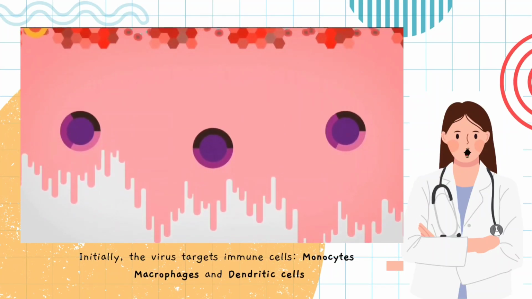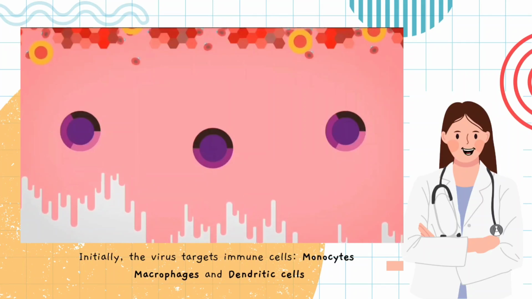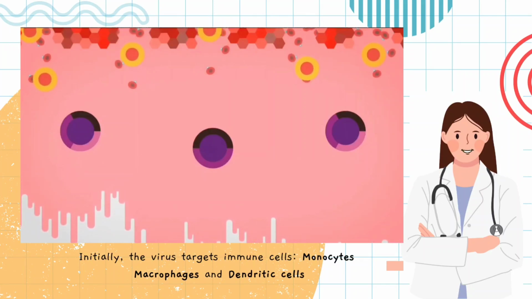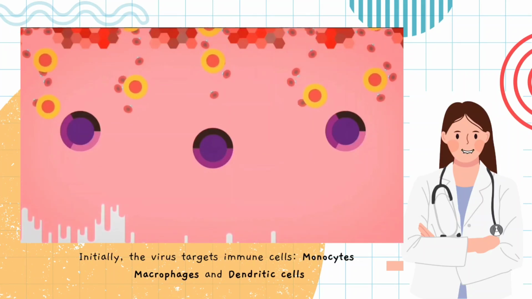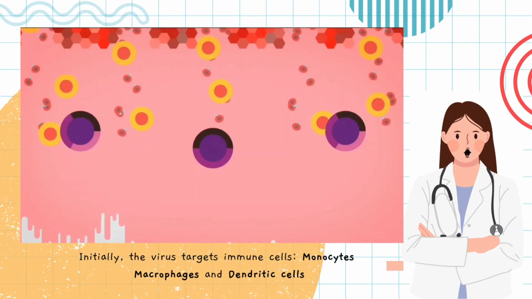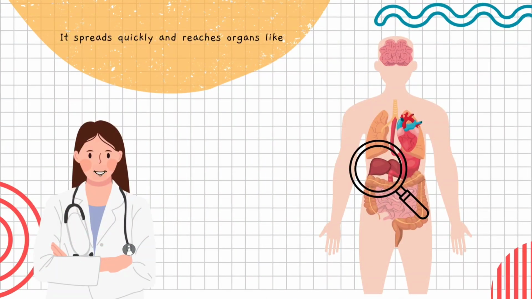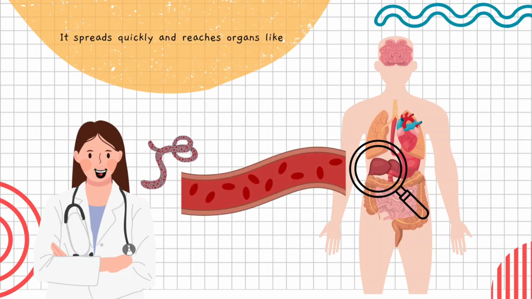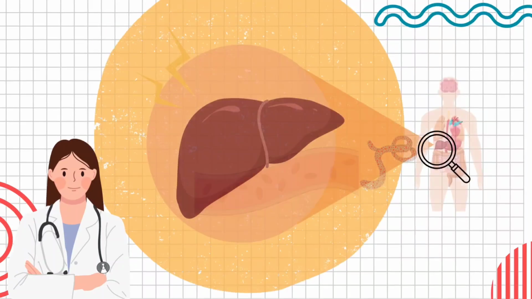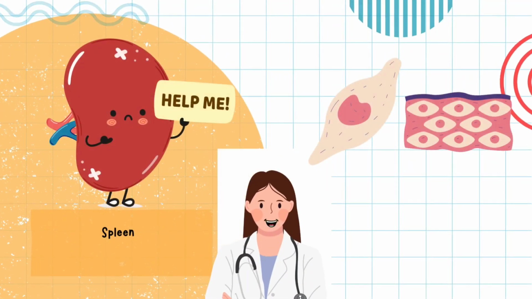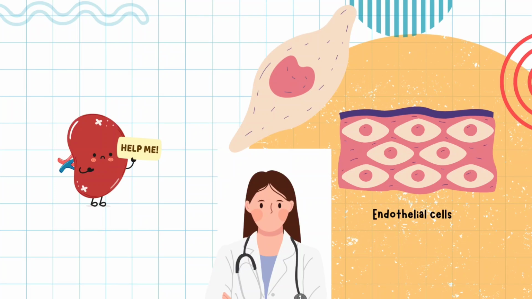By infecting these cells, the virus weakens the immune system early on, making it harder for the body to fight back. From the immune cells, the Ebola virus travels through the bloodstream, reaching vital organs like the liver, spleen, and the cells that line our blood vessels, called endothelial cells.